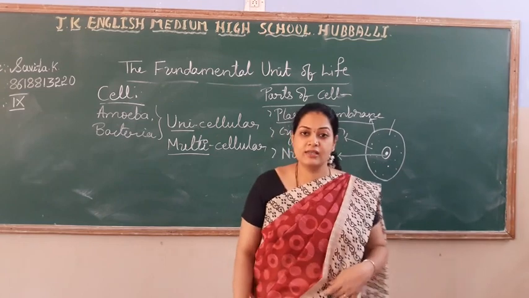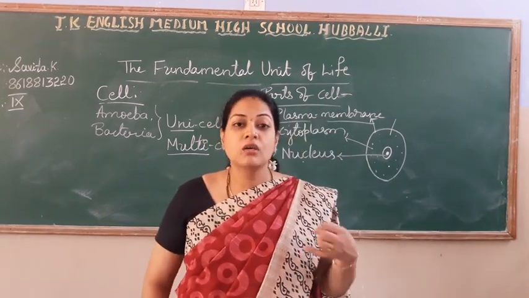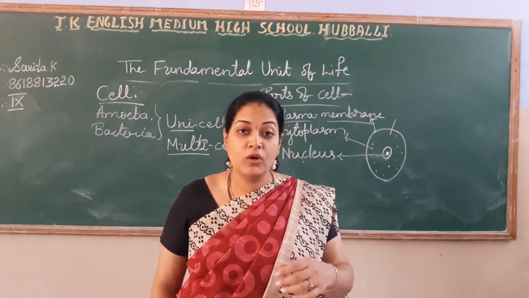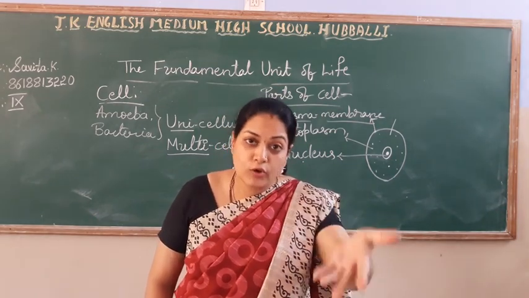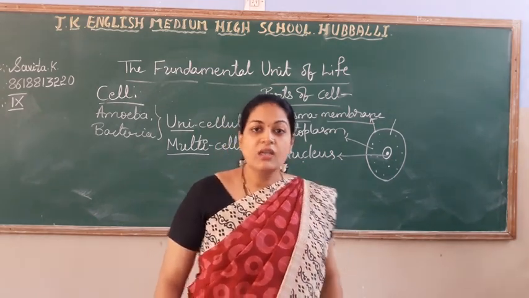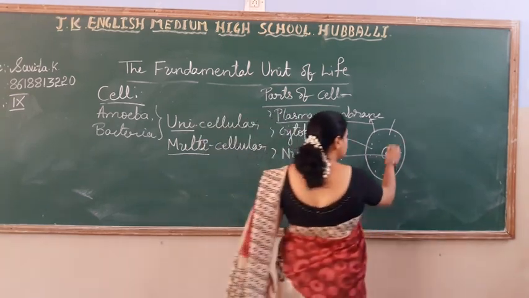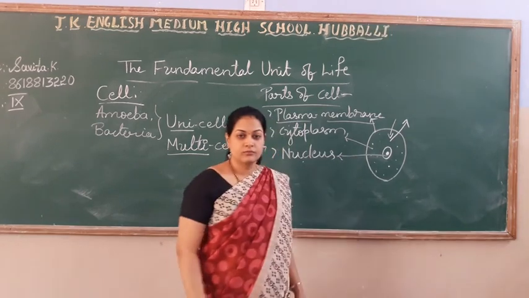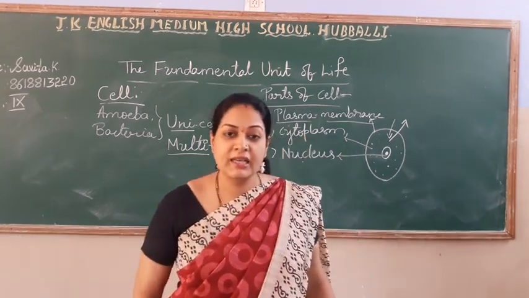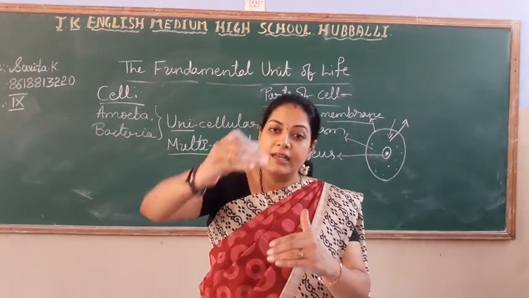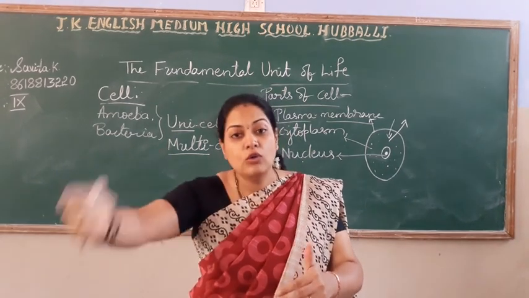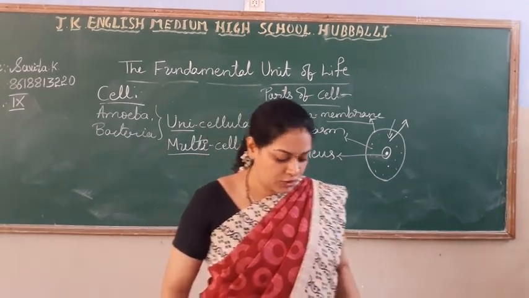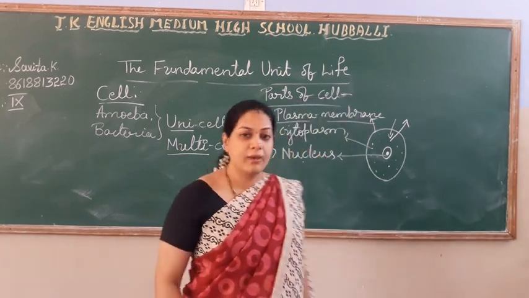What are the materials? It may be oxygen, water content, waste materials out from the body, carbon dioxide out from the cell. So it permits the materials to enter into the cell and out from the cell. This is a very important function of plasma membrane.